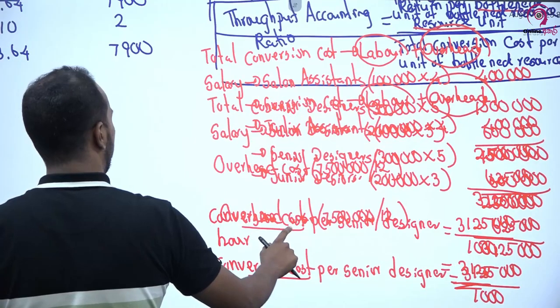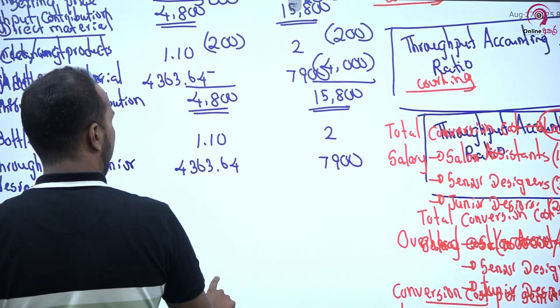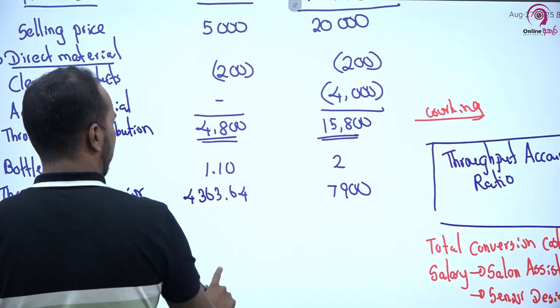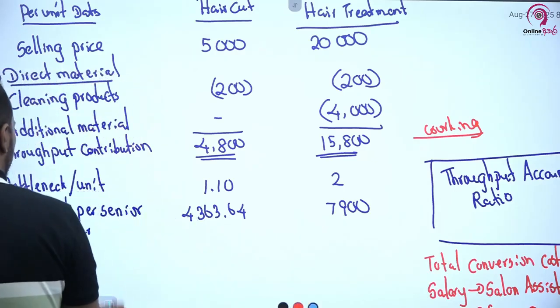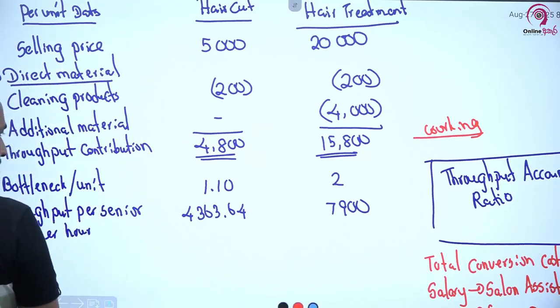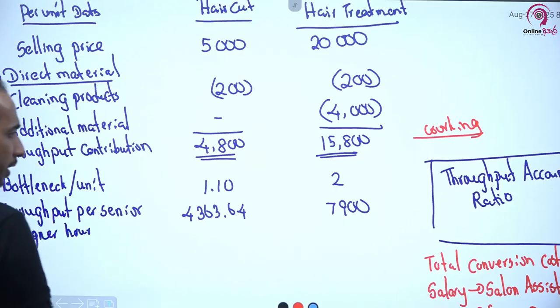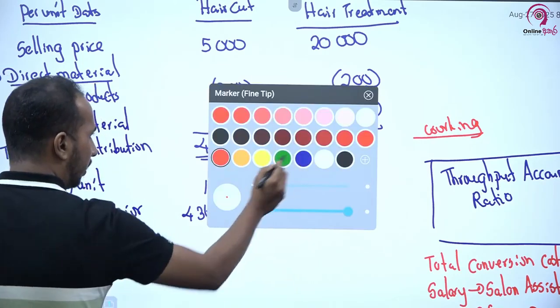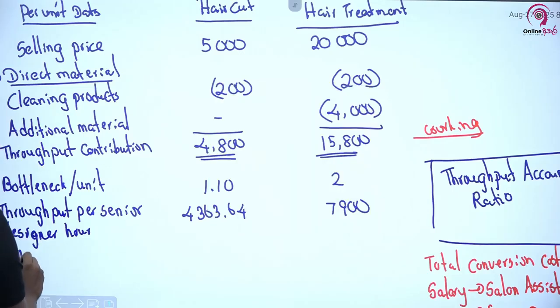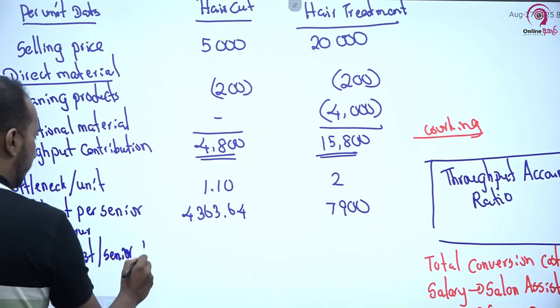I will go to the calculation here. This is a kind of working. See here, this is the throughput per senior design hour. Okay. Now we have already calculated the conversion cost per senior designer hour.